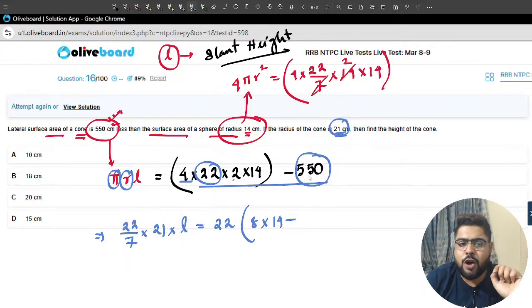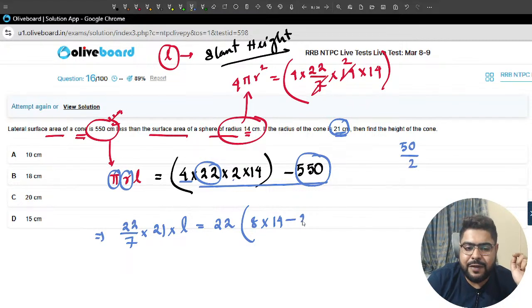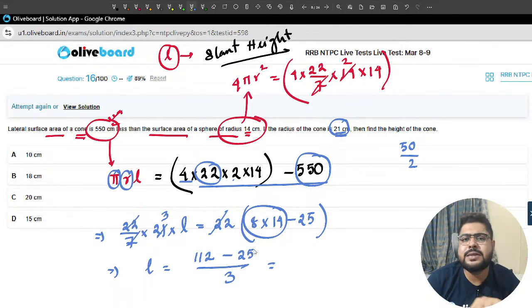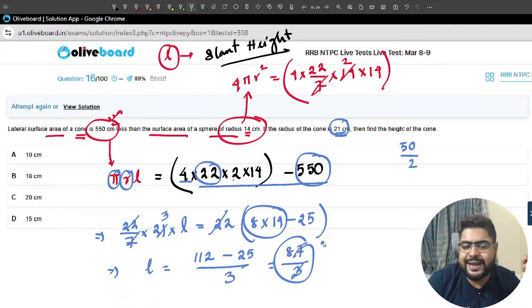If I take 11 common, it is 50; taking 22 common, that is 25 remaining. So 22 cancels, and 7 3s are this. So L equals 8 times 14, 8 14s are 112, minus 25, divided by 3. 112 minus 25 is 87, and 87 by 3 is 29. So the value of L we got is 29.